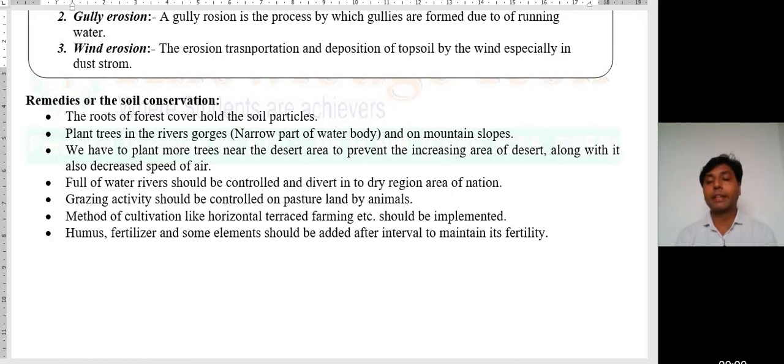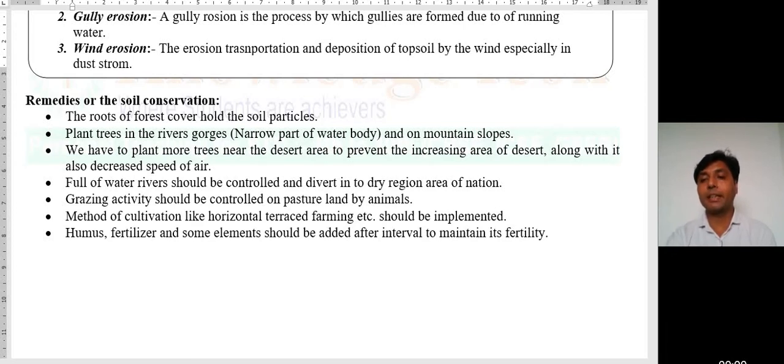So, dear students, plants and trees are one of the most important parts of our life, and you all know that trees make our environment beautiful and they increase the humidity and air in the atmosphere. Third, flow of water in rivers should be controlled and diverted into dry region areas of the nation.